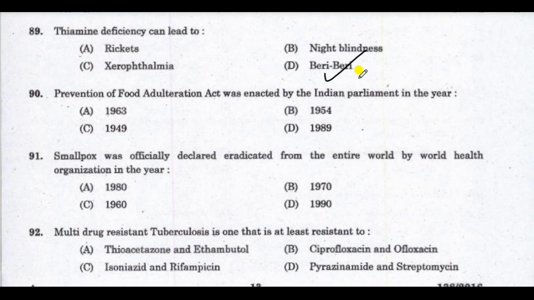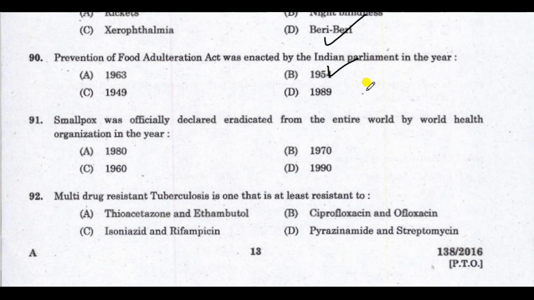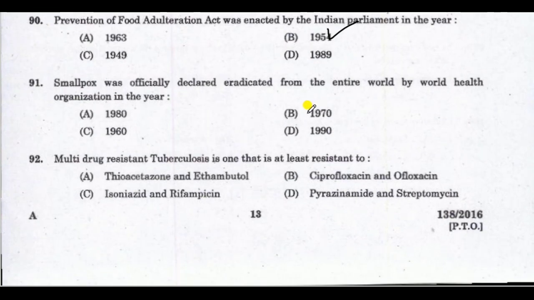Next question, Prevention of Food Adulteration Act was enacted by the Indian Parliament in the year. Correct answer is 1954. Prevention of Food Adulteration Act was enacted by the Indian Parliament in the year 1954. Smallpox was officially declared eradicated from the entire world by World Health Organization in the year.